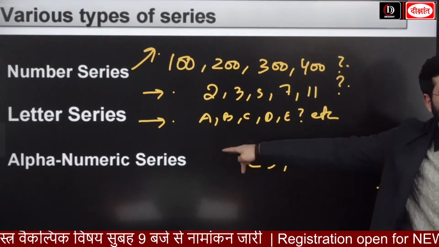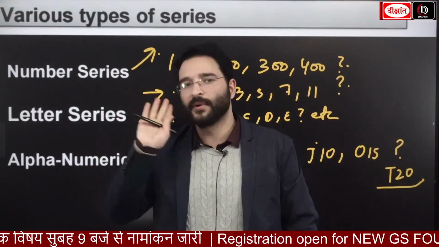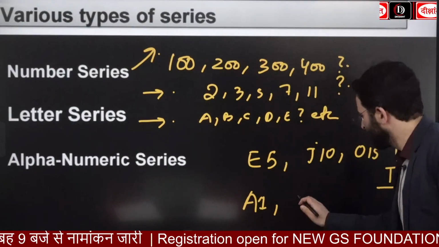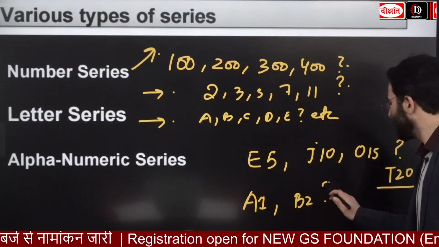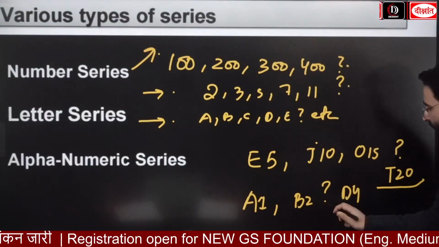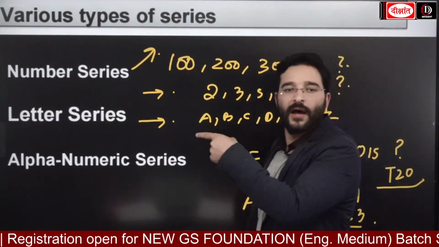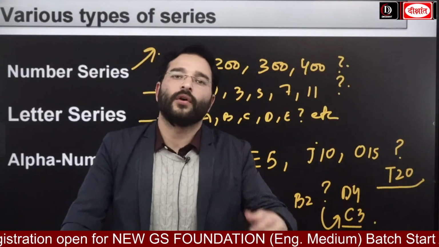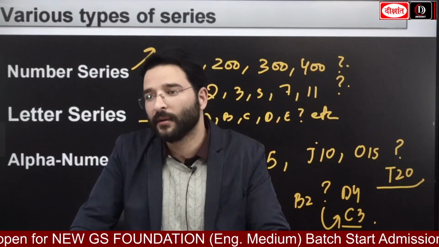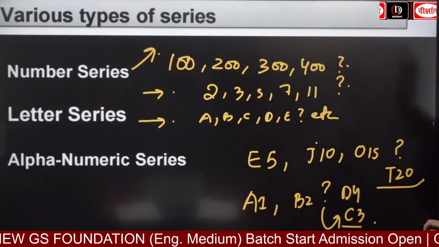Can you see this, guys? Over here, we have the alphabet as well as the number. For example, I have been given the series A1, B2, a missing term, and then D4. Over here, what is going to come, guys? It is going to be C3. So in the alphanumeric series, we have the alphabets as well as the numbers. Everyone getting it? This is the type of series we get to see.